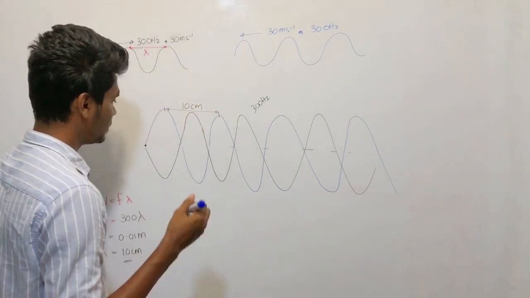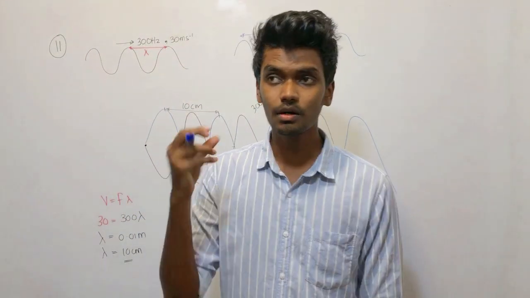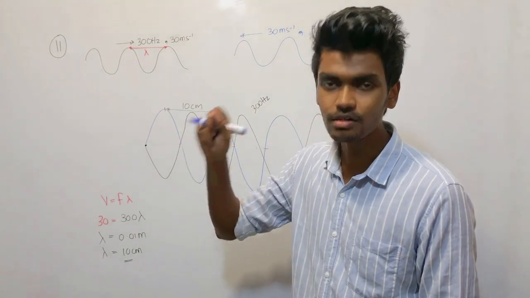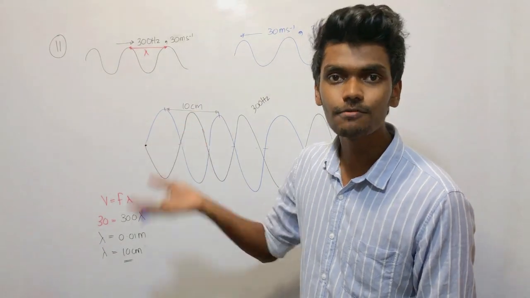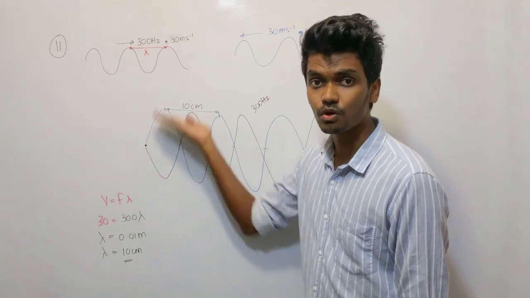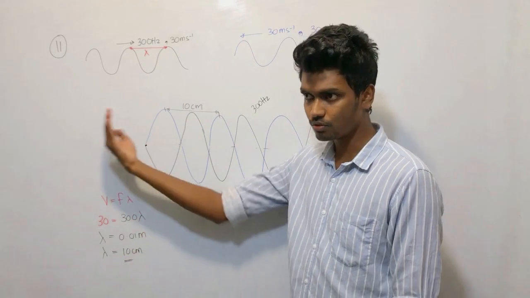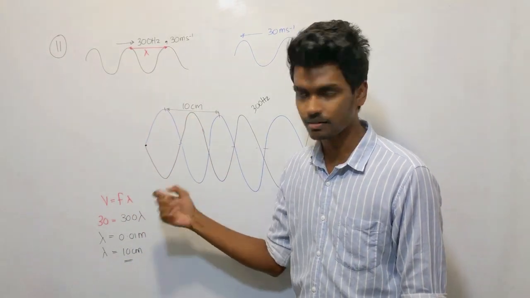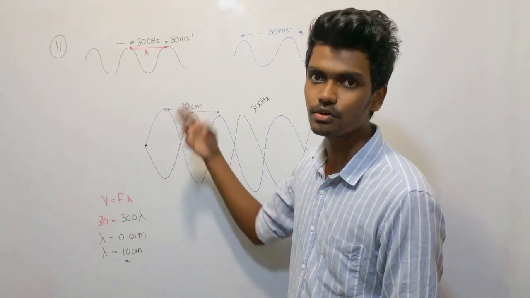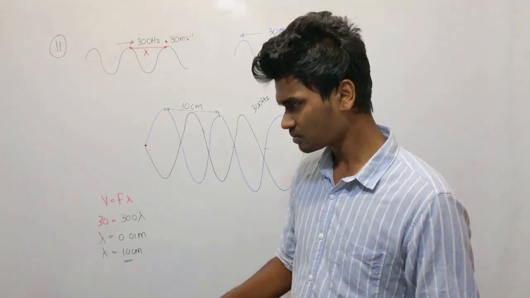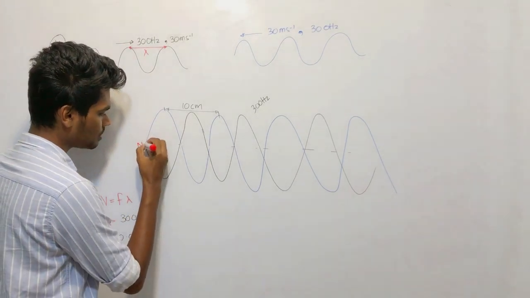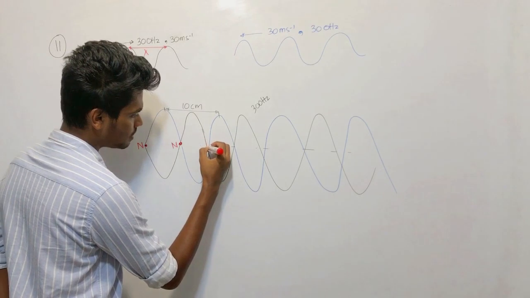So, what is a node? A node is a position or a point or a particle which is not free to move. Obviously, you need to know that a standing wave keeps on vibrating in the same place. It's not going to propagate. How actually a crest is going to turn into a trough and then into a crest, it is going to keep on happening simultaneously. So a node is a point which is not free to move. So this is a node, this is a node, this is a node.